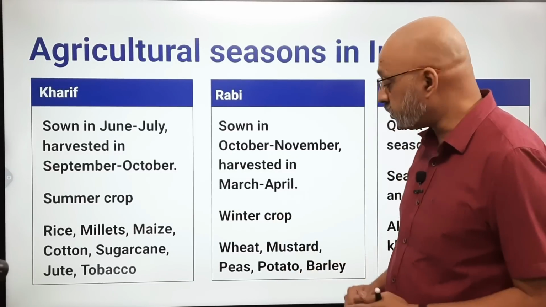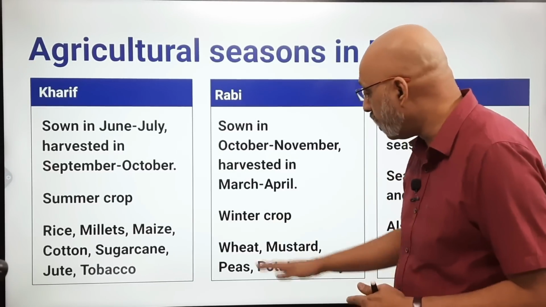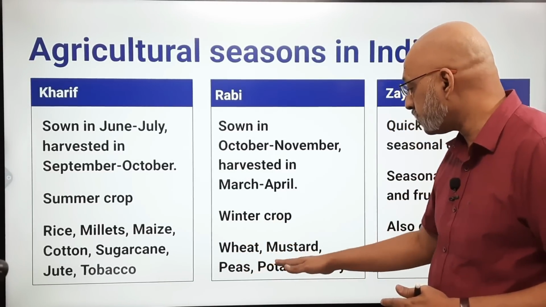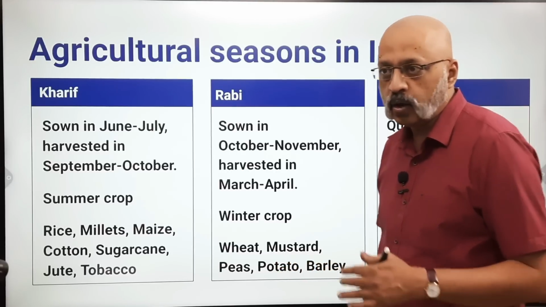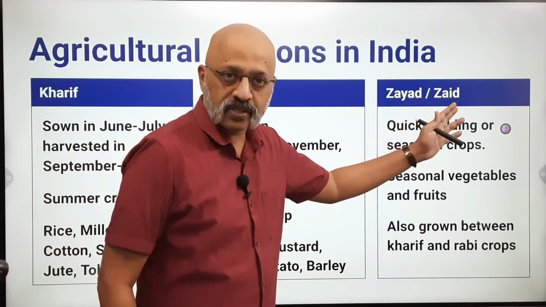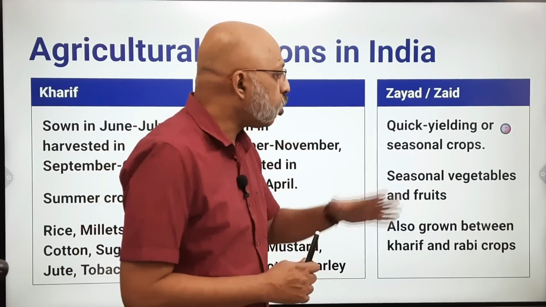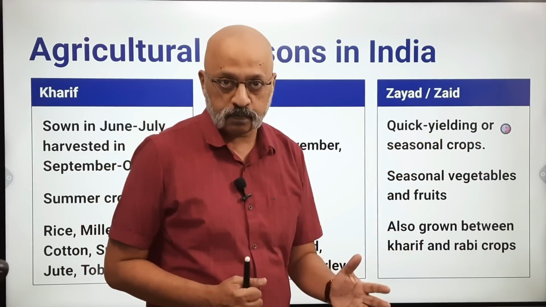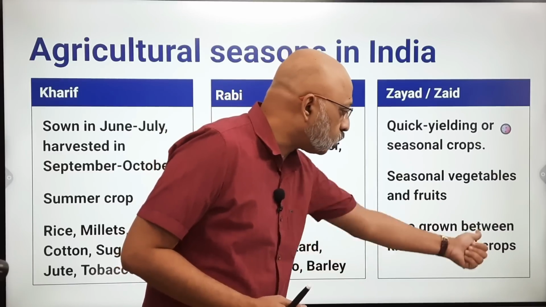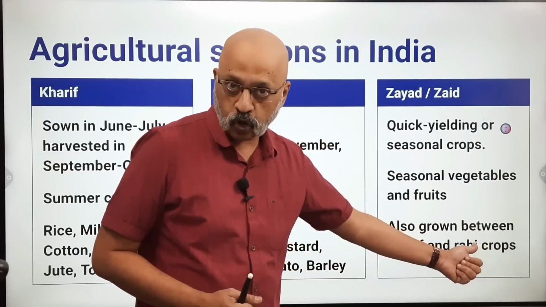And what are the crops which are grown as part of the Rabi season? Wheat, mustard, peas, potato, barley. Okay, so these are the Rabi season crops. Now the third category of crops is the Zaid, however you may pronounce it. These are essentially quick yielding or seasonal crops, right? And most often they are grown between the Kharif and the Rabi crops, right?